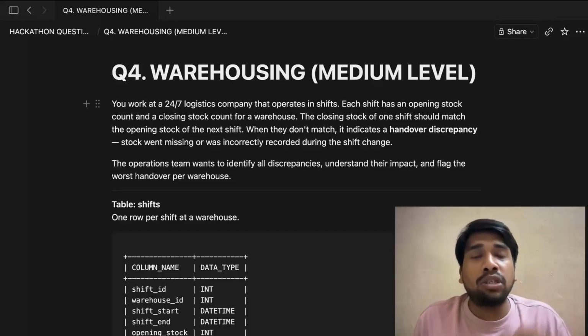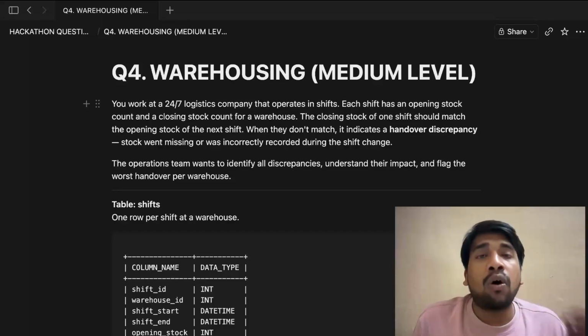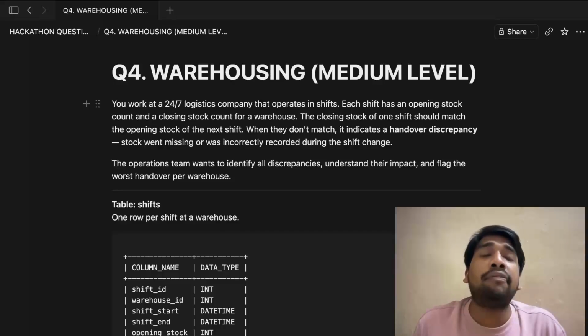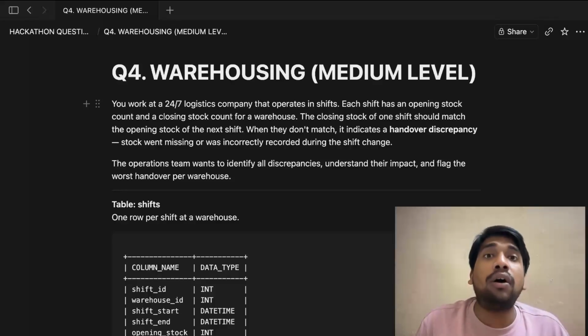Now, for closing stock and opening stock, on day 1 you produced 180 pens. Now at the end of day 1, the 180 pens in your warehouse become your closing stock, or rather the stock which is left at the end of the working hours of your factory. Okay, the next day that same 180 pens will be considered as opening stock, or the stock which is there with you at the beginning of the working hours of your factory.